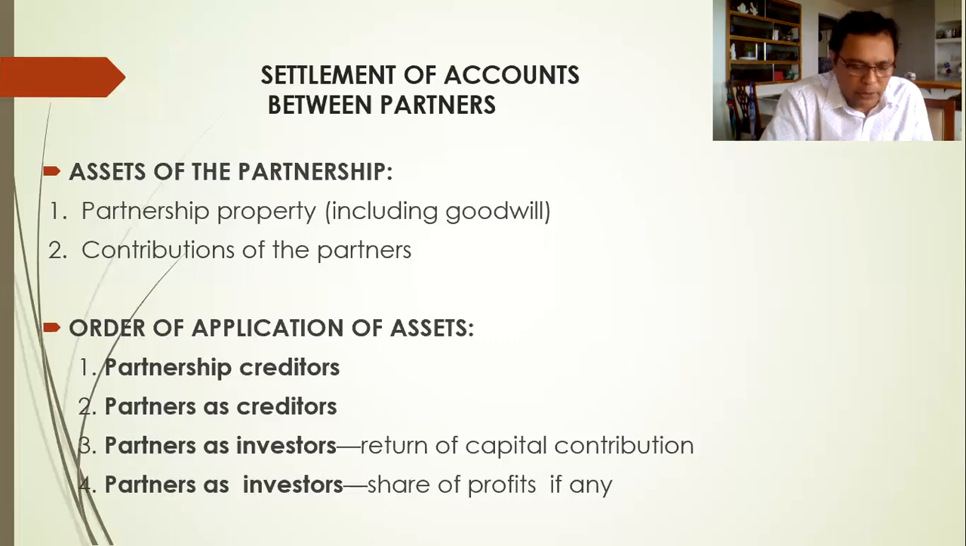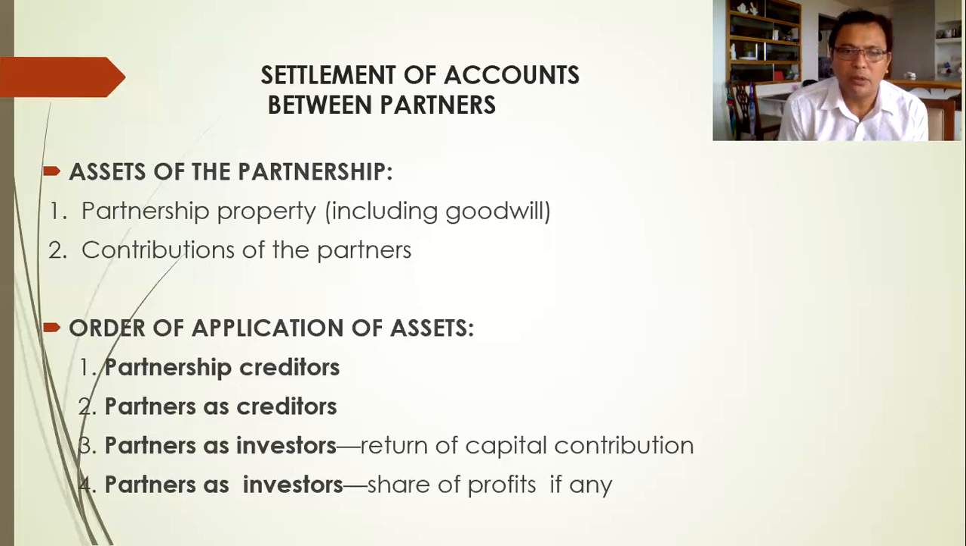Then we go to number 3. If there are still money or assets to be distributed, then it goes now to the partners as investors, meaning the partners' capital contributions shall be returned to them. Okay? So if the partner has contributed a property worth 500,000 pesos, then he will receive 500,000 pesos. That's number 3.